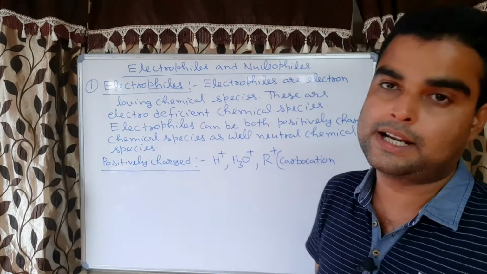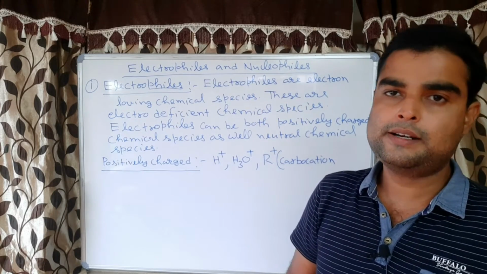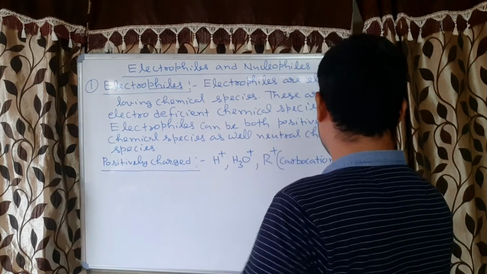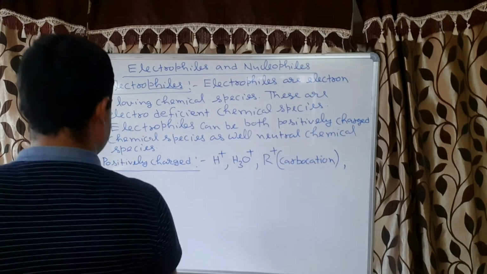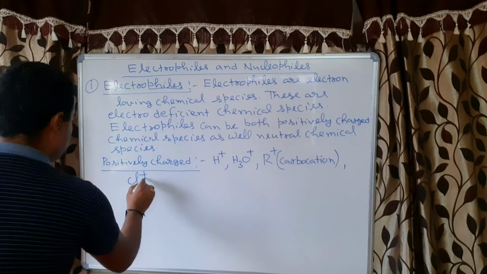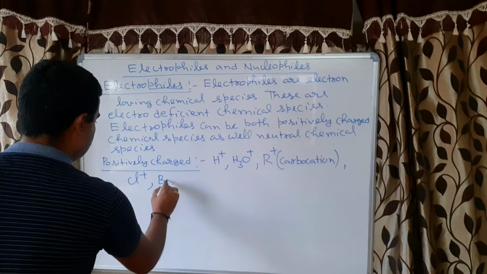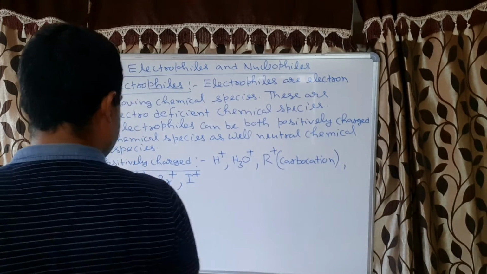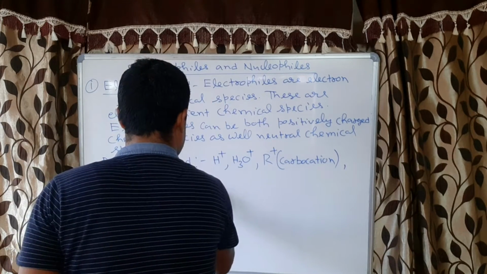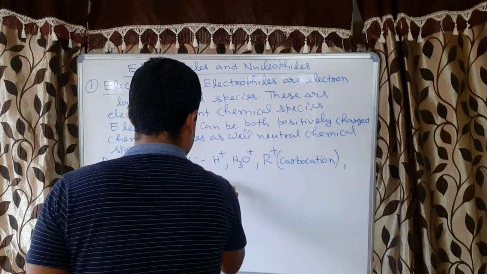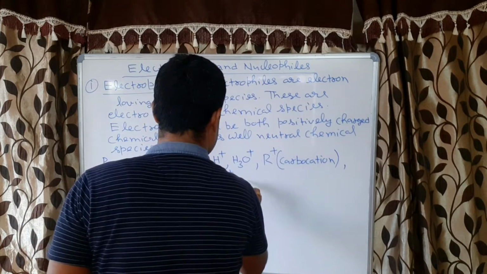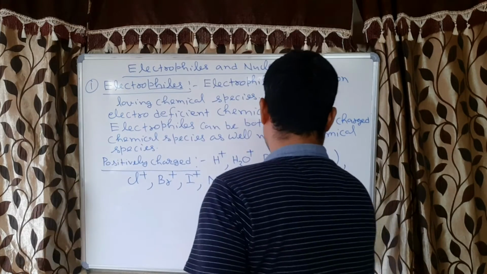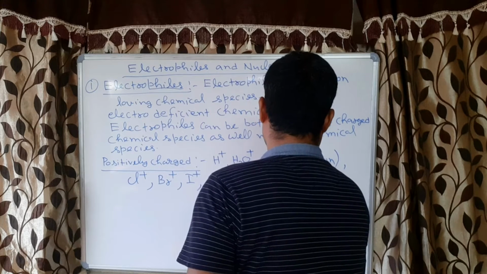What is the carbocation? That I will teach you in next class. Carbocation or chloronium ion, bromonium ion, iodonium ion and NO2 plus, NO plus and N2 plus.